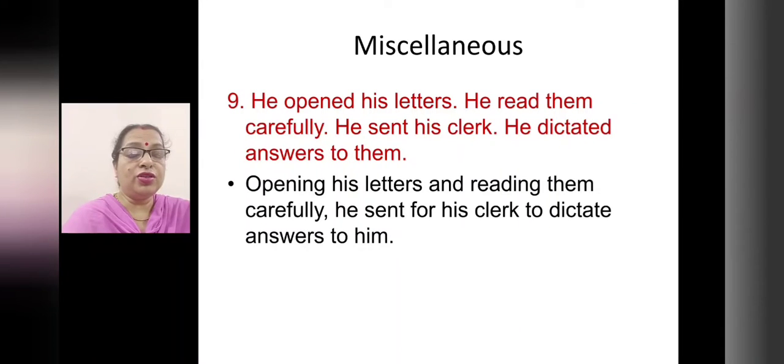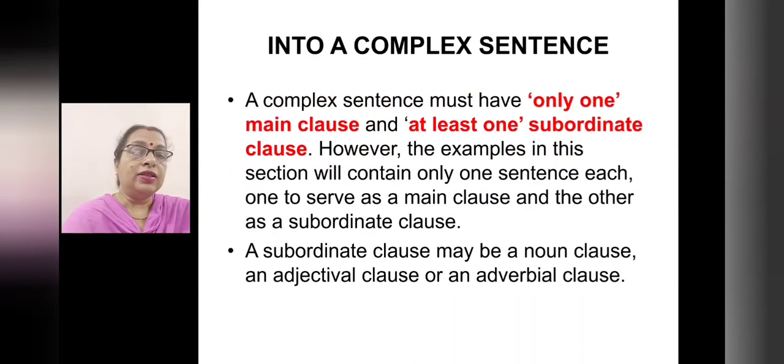Now, we have finished combining sentences into a simple sentence. Now, let's move on to the complex sentence. How to combine sentences into a complex sentence.